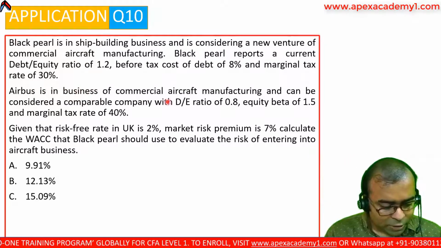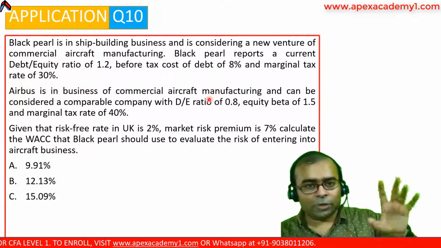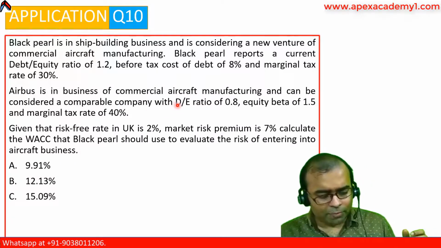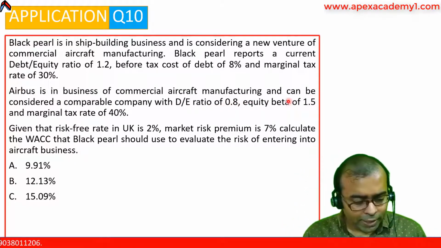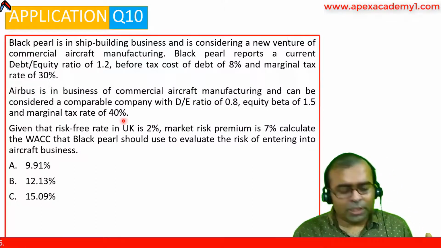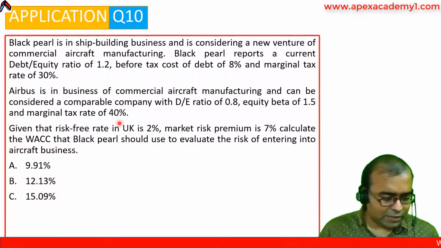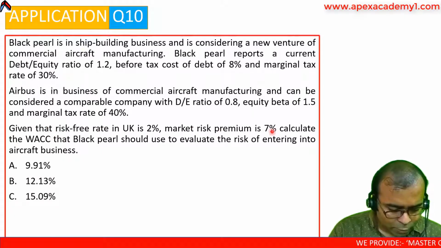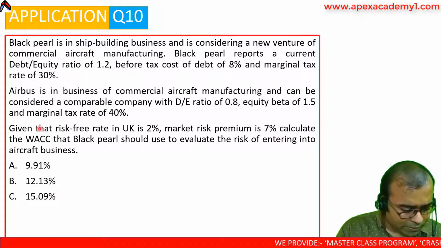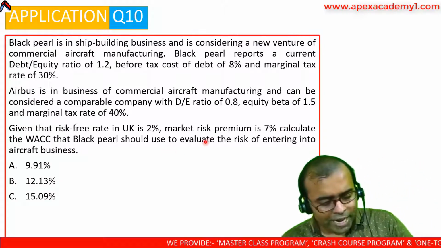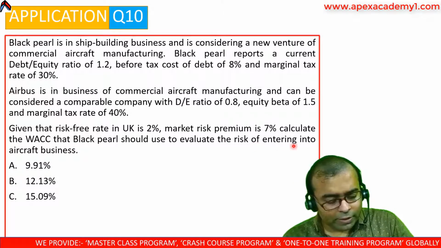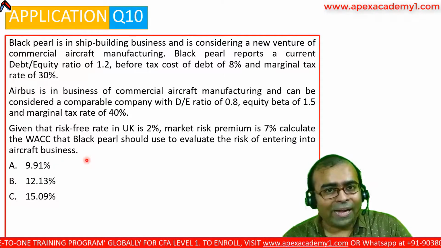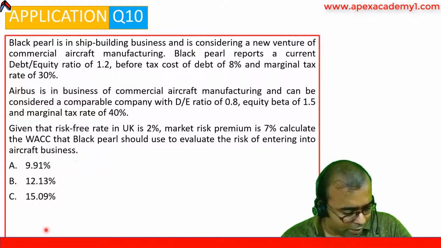Airbus is in the business of commercial aircraft manufacturing. So it is a very giant company and can be considered a comparable company with a debt to equity ratio of 0.8, equity beta of 1.5 and marginal tax rate of 40%. So this is the situation. Given that risk-free rate is 2% in UK and MRP is this much, what is the WACC of Black Pearl that should be used to evaluate risk of entering into aircraft business? So we want to know what is the WACC, not the beta but the WACC. That is what we are required to calculate.